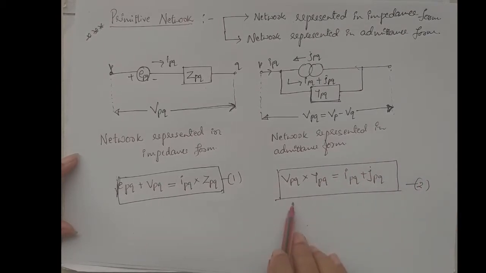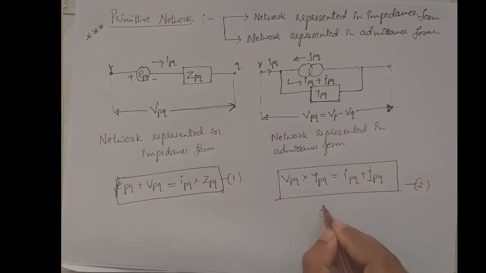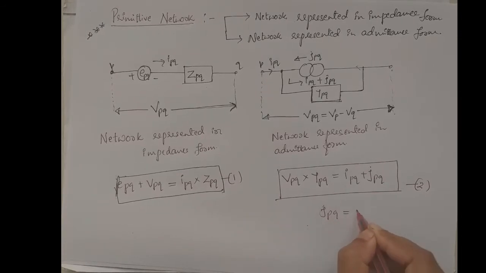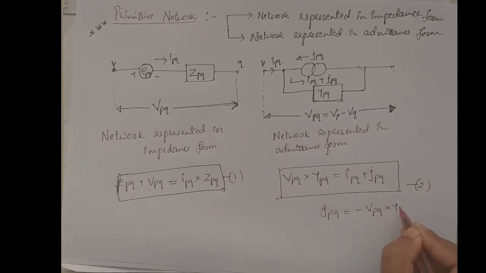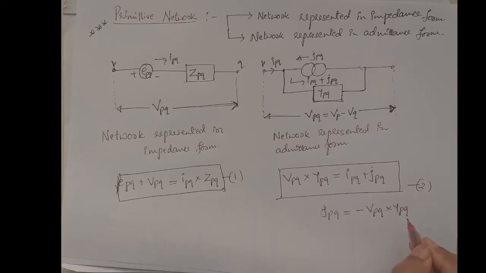This is the performance equation in admittance form. But what is JPQ? JPQ is equal to minus VPQ into YPQ. JPQ is also a current, but it is a source current.